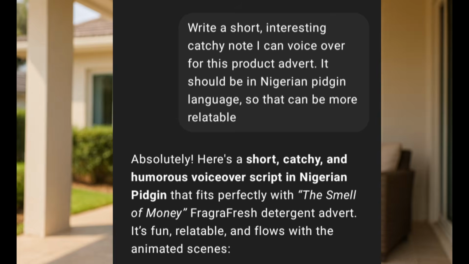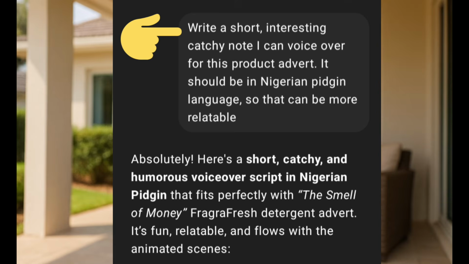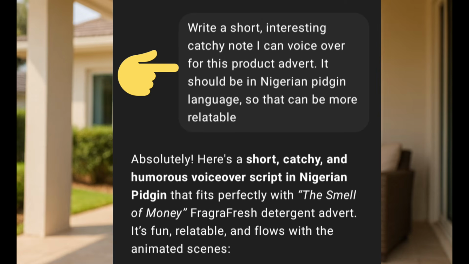Just go to ChatGPT and ask it to write a short, interesting, catchy note I can voice over for this product advert. You can put any setting at all. Because my advert is all about a typical Nigerian setting, I'm using Nigerian pidgin language, just for it to be more relatable.